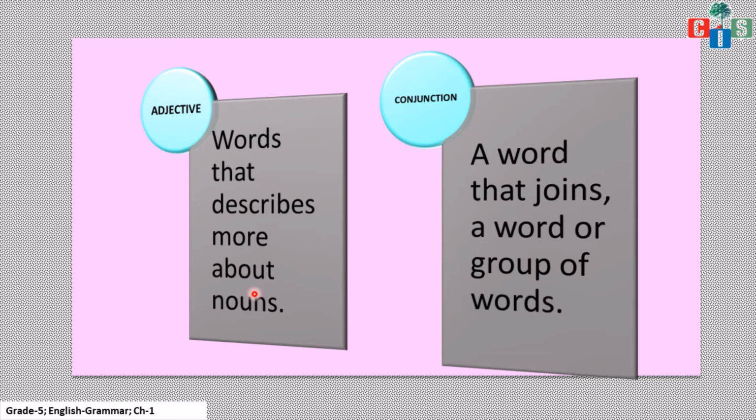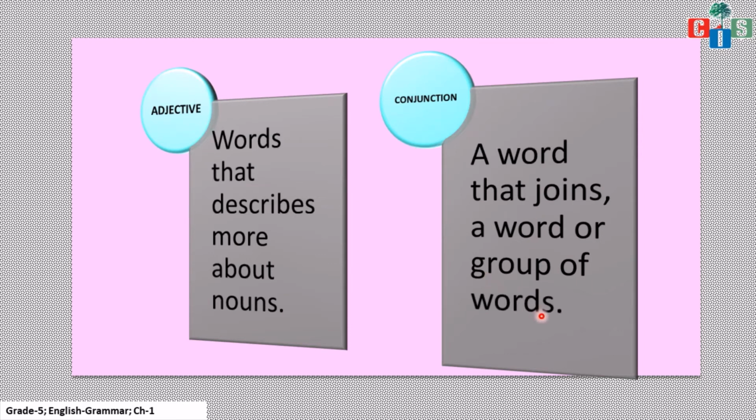If I say that I have a big red car, the word big and the word red, both these words are describing the car, right? So both words are working as adjectives. Next is conjunction. What is a conjunction? A word that joins a word or group of words. Any word that joins a word or a group of words can be called a conjunction.